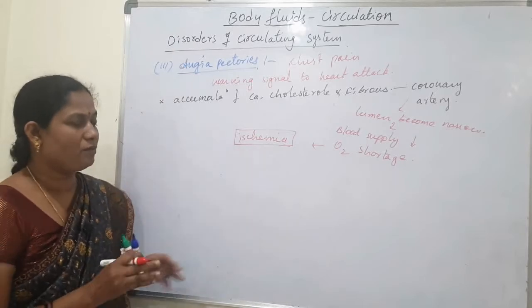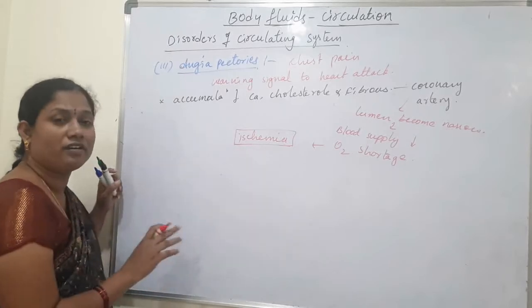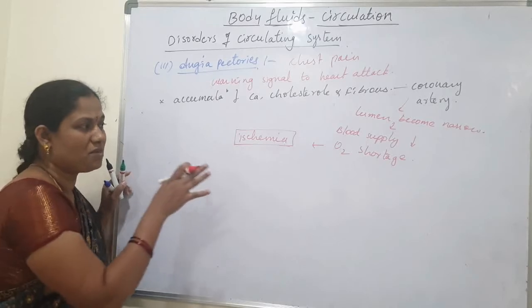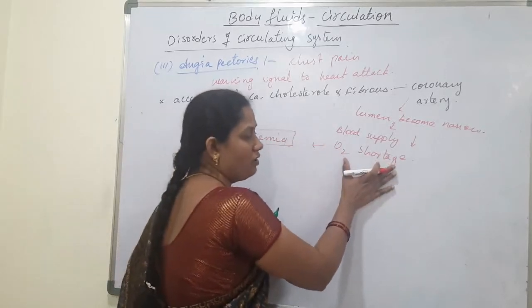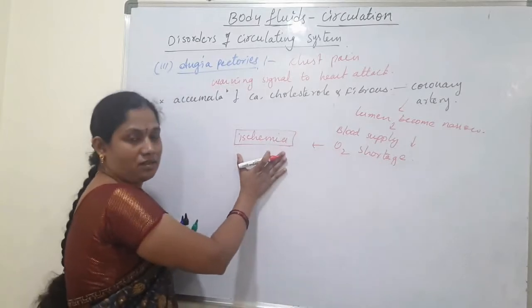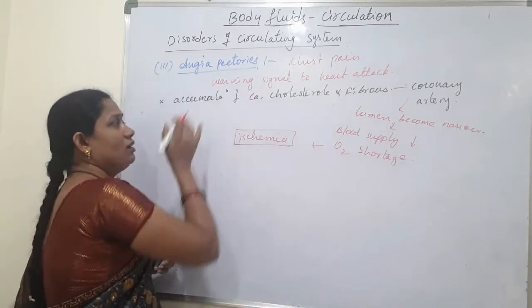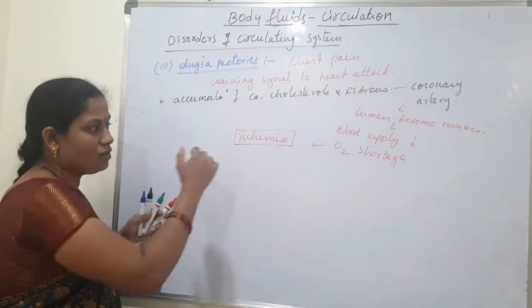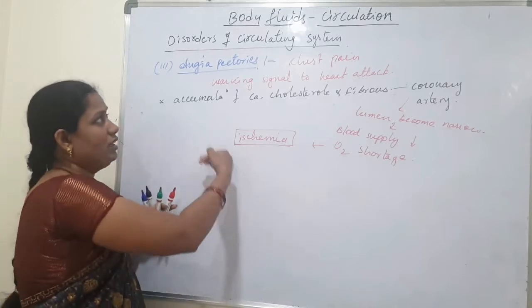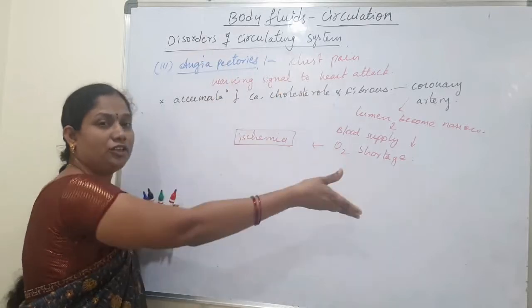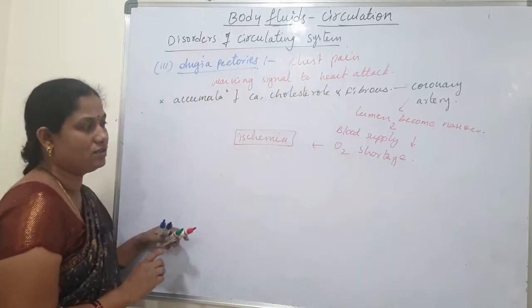Here what will happen? Myocardial infarction does not occur, which means the muscle cells do not die. Just oxygen shortage occurs. Only ischemia occurs, and that condition is called angina pectoris. If it continues, it turns into coronary artery disease.